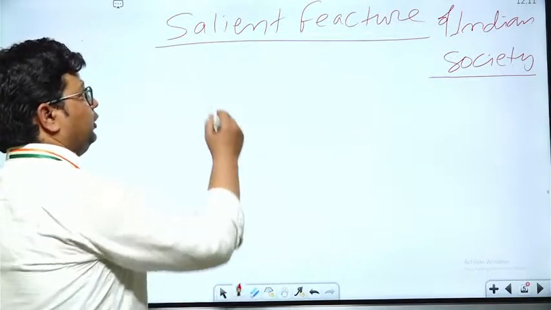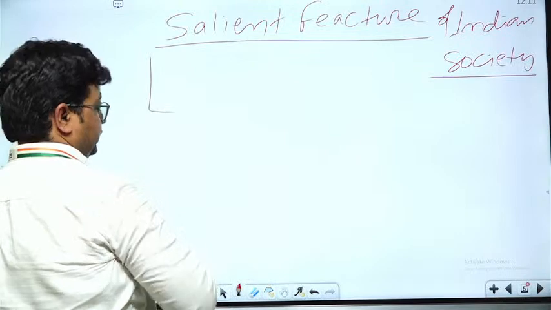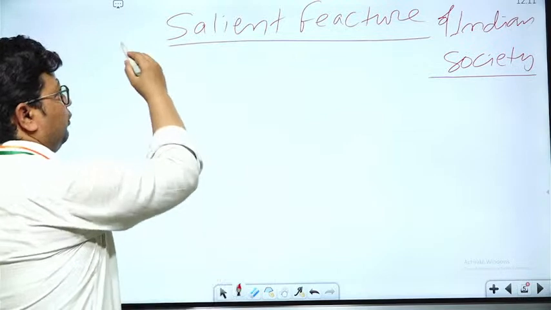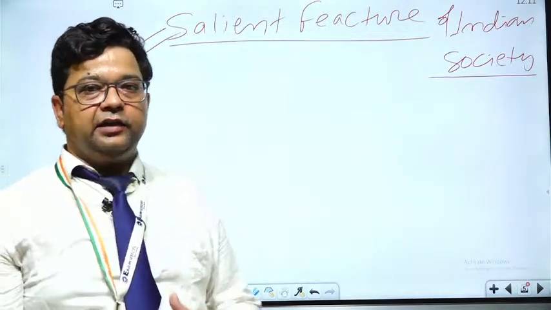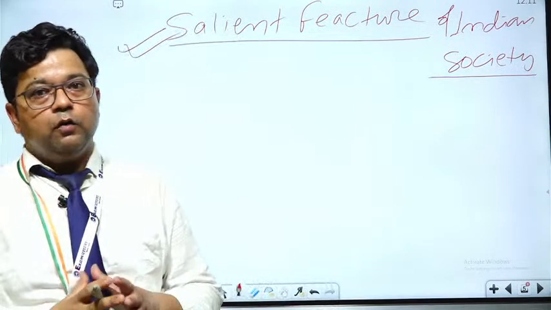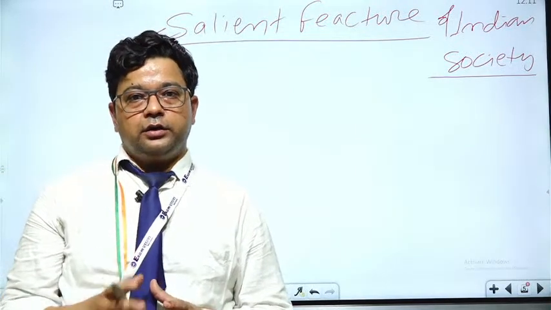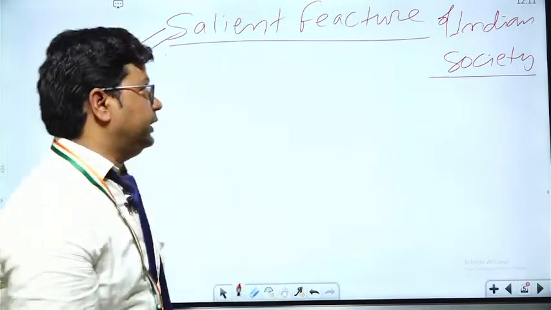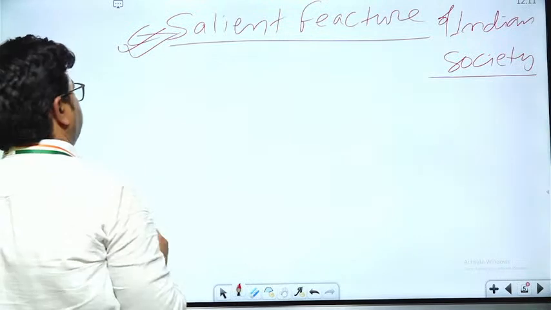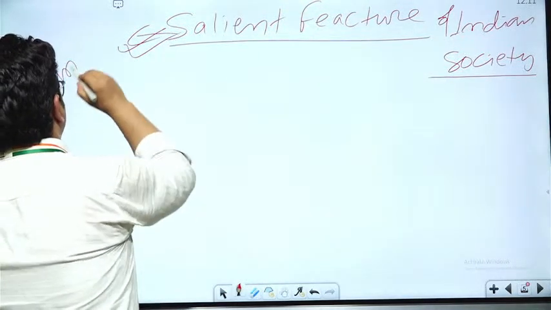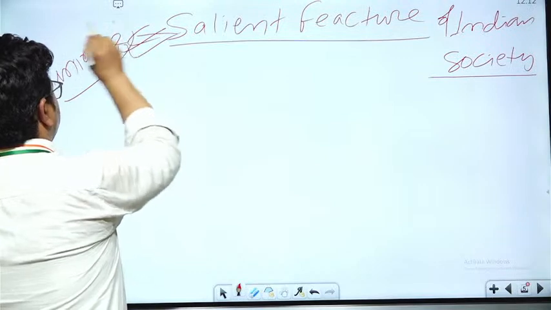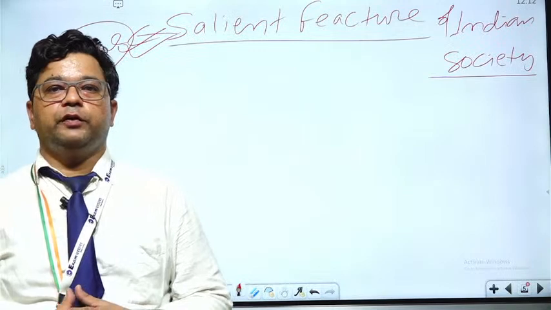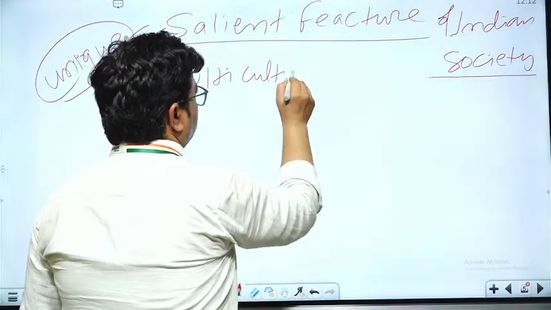So first of all, we need to understand what the salient feature covers under this topic, and what we mean by the term salient feature. Salient means unique. What unique features does Indian society have which are not found in other parts of the world? So in place of salient, we can say that the UPSC wants to know the unique features of Indian society. So first we will analyze the unique features of Indian society.